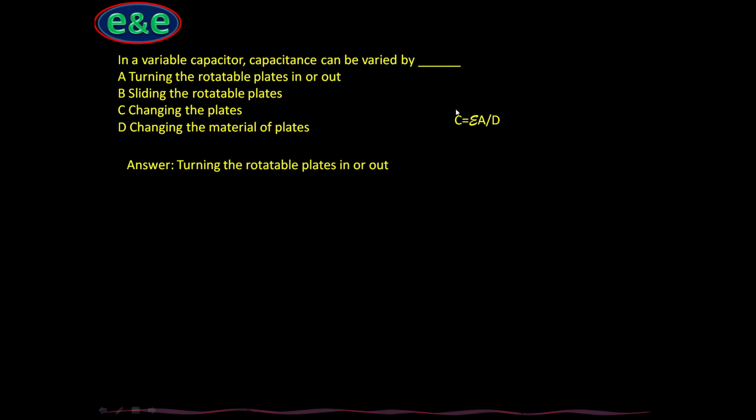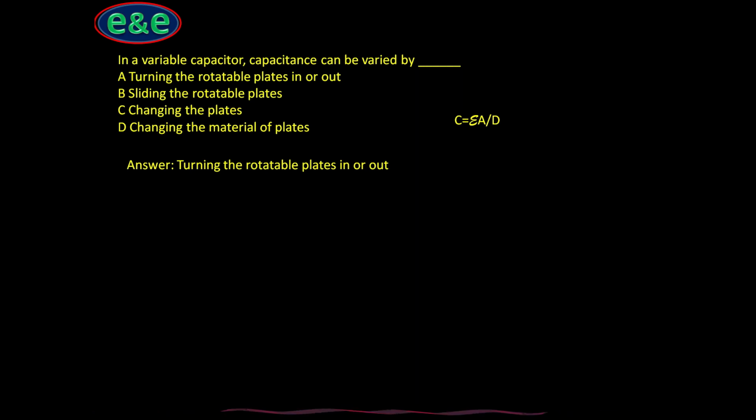Coming to the next question, in a variable capacitor, capacitance can be varied by which of the following options? It is very simple. C equals epsilon A divided by D. Capacitance depends on 3 factors: epsilon, the permittivity of the medium, A, the area of the plates, and D, the distance between the plates.